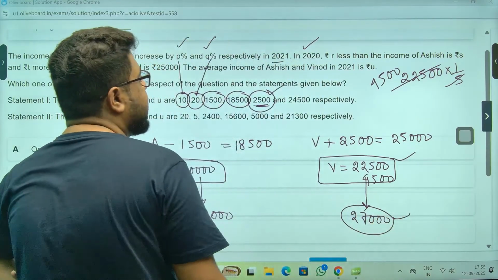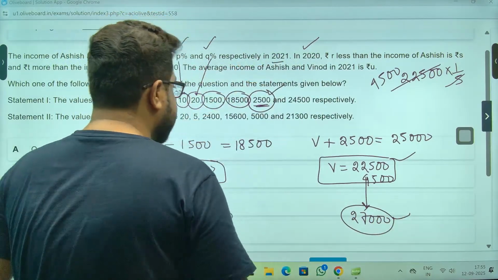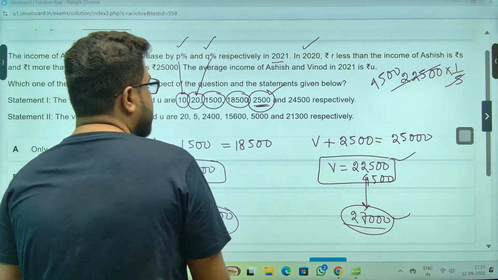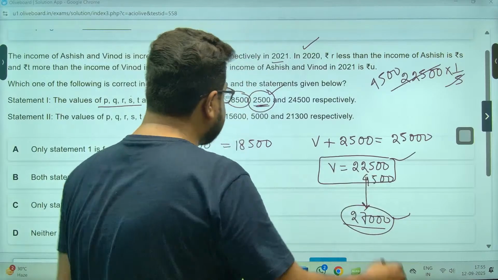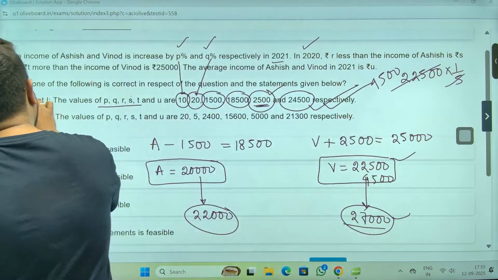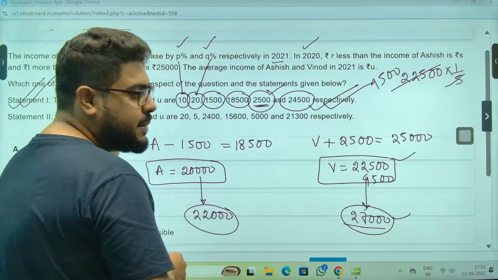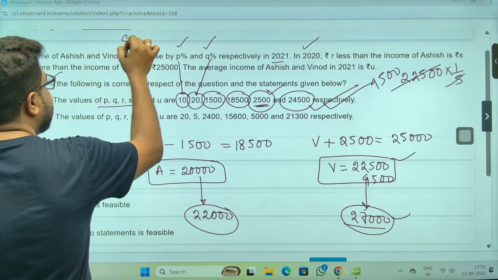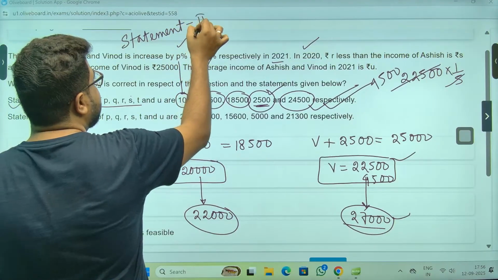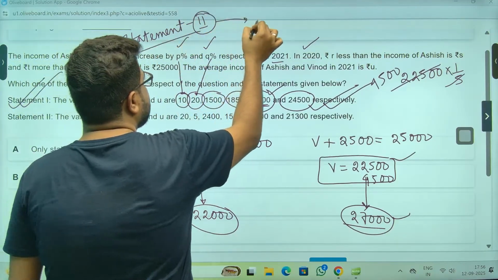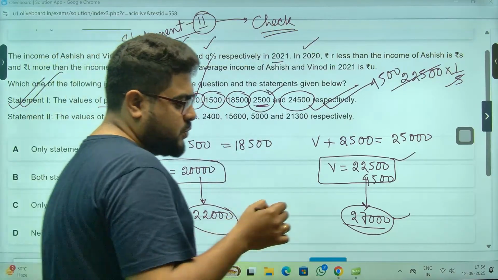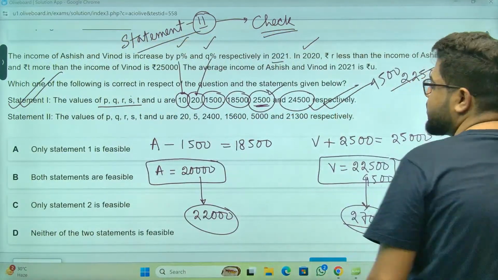Correct? They are asking the average of 24, 22 and 27. It is 49. The average is definitely 24,500. Yes, it is working. So statement 1 is true. Now similarly, please check statement 2 as well. Statement 2 also check, sir. Just check statement 2. That way you can also get the answer.